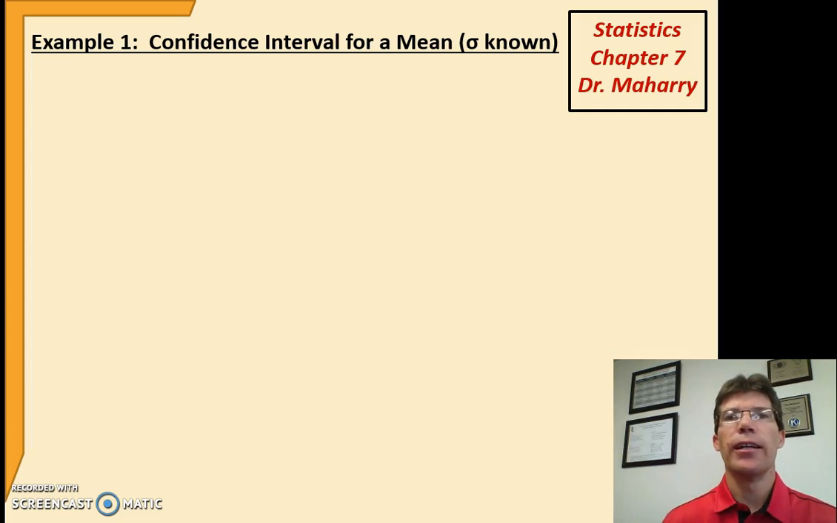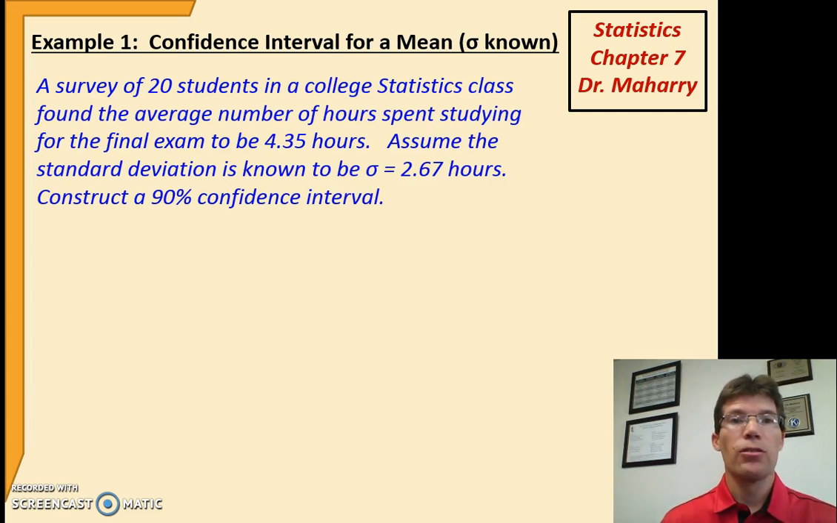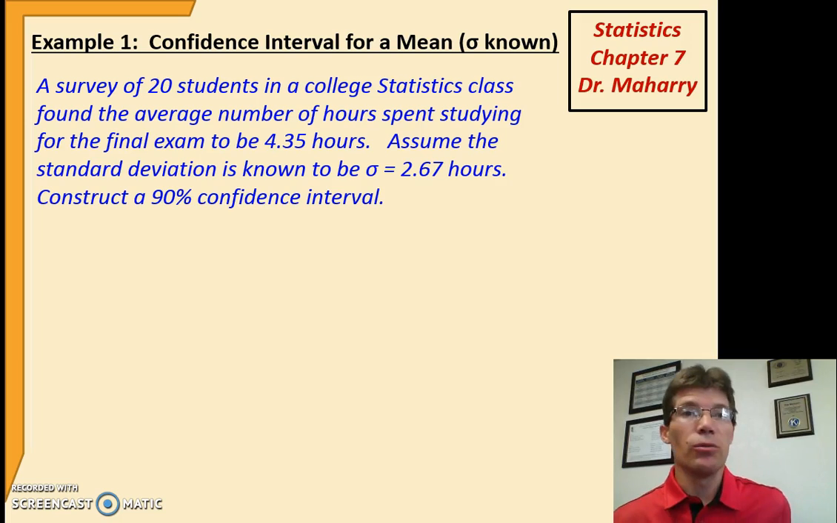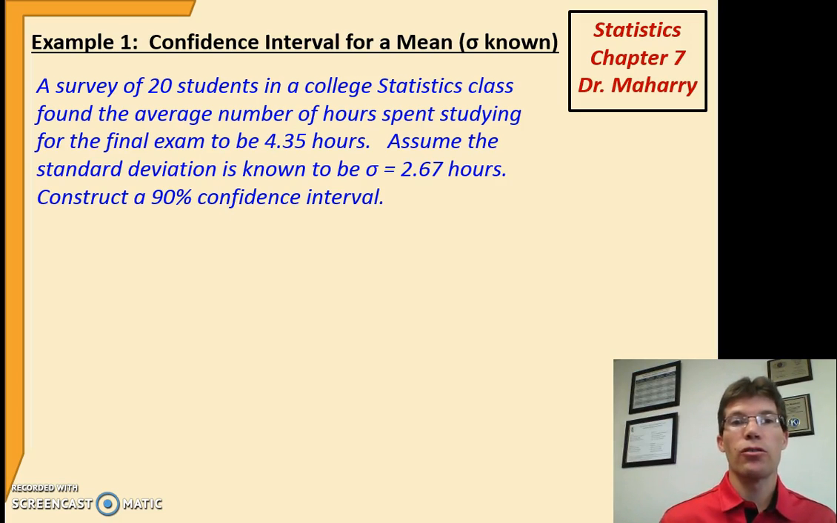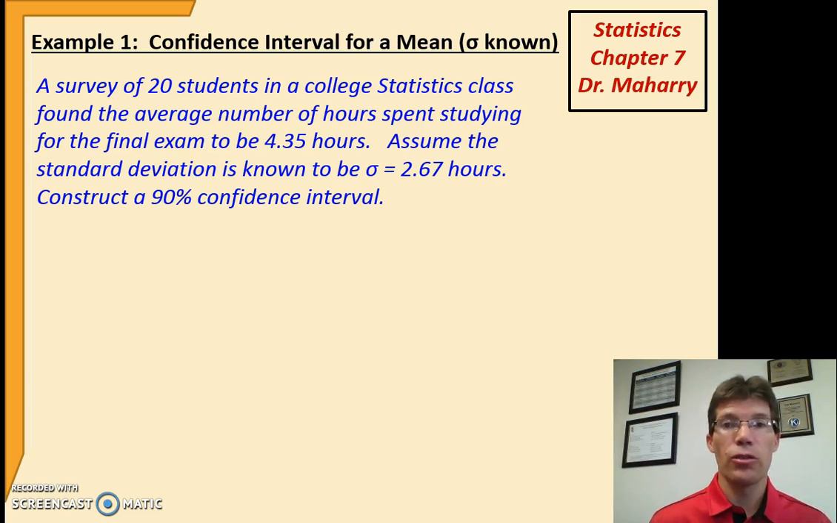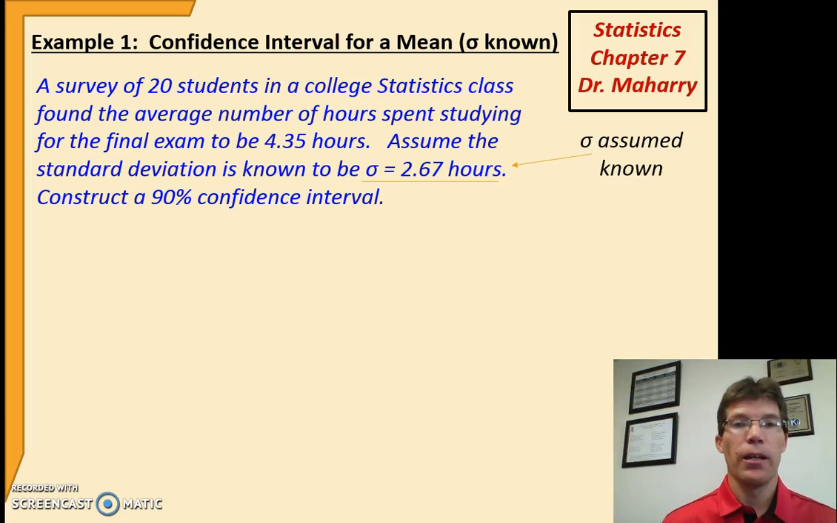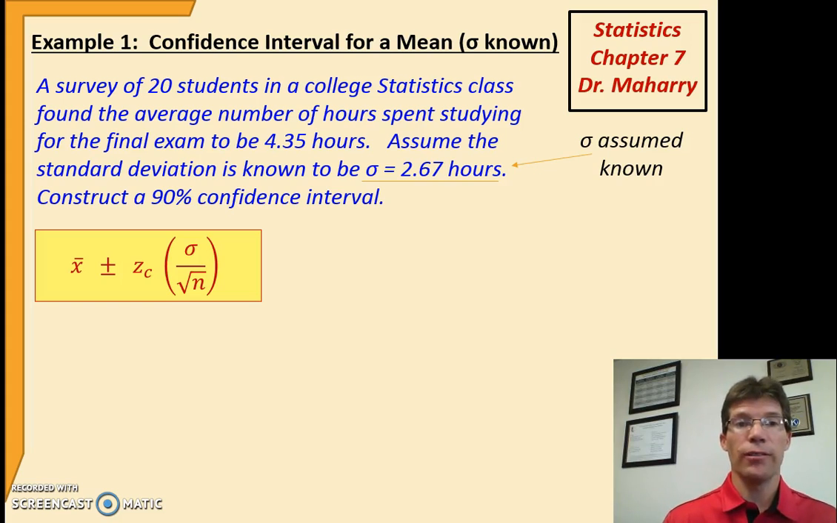First, the case where sigma is assumed known. So suppose we have a group of college students, and the average number of hours spent studying for the final exam is 4.35 hours, and we're going to assume the standard deviation is known to be 2.67. So if I want to construct a 90% confidence interval, I have assumed sigma is known, so I can use a z interval here, x bar plus or minus z times sigma over the square root of n. So now it's just a matter of plugging in my values.